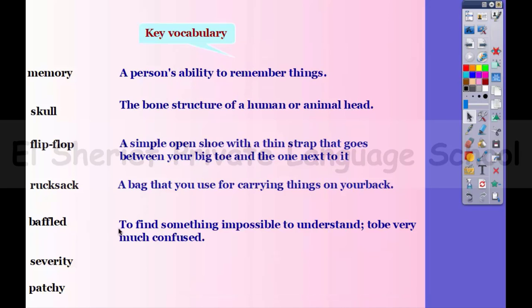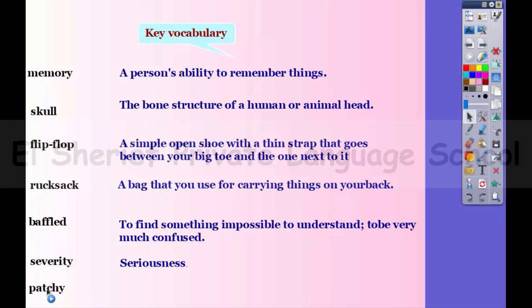Baffled. When you say that you are baffled by something, you mean that you are confused. So something that's not clear to you. To find something impossible to understand, to be very much confused. Severity. It means the seriousness. So when you say that something is severe, we mean that it is dangerous or serious. So I can say the seriousness or the severity of the crime. This crime is really serious.